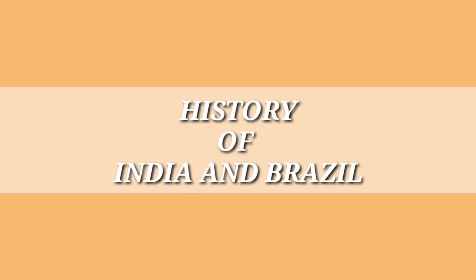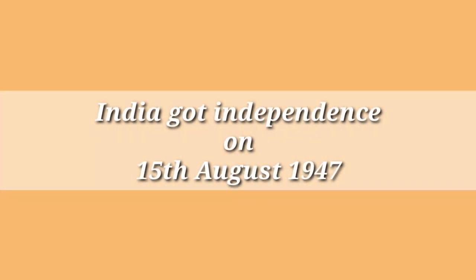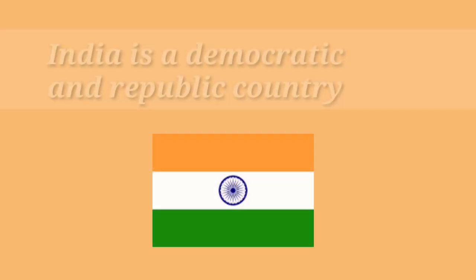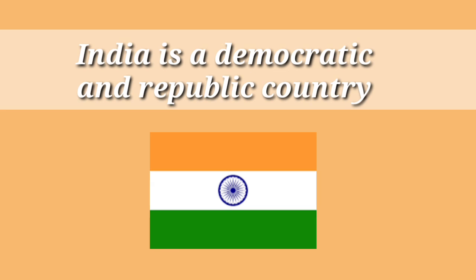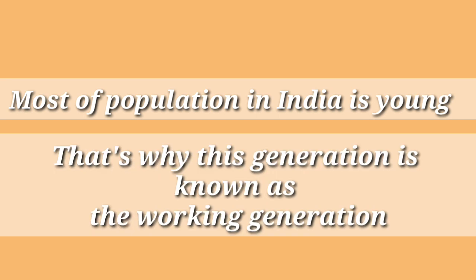Now let's look at the history and the background, which is very easy, and it is India. For India, we know that India was under British rule for almost 150 years, and India got its independence in 1947. India is a democratic republic country. It is one of the major developing countries in the world. Most of the population in India is the young generation. That is why this generation is known as the working generation. So India is known as the young country also.